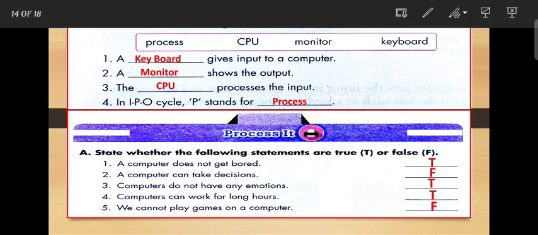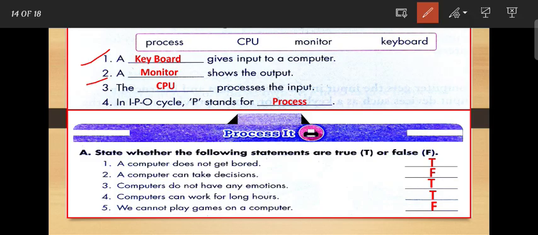First is number 1, a keyboard gives the input to a computer. We all know that keyboard and mouse are the input devices of a computer. So a keyboard gives input to a computer. Next is number 2, a monitor shows the output. Monitor is the output device and the output shows on the monitor.